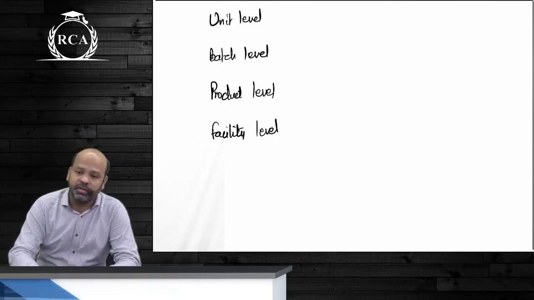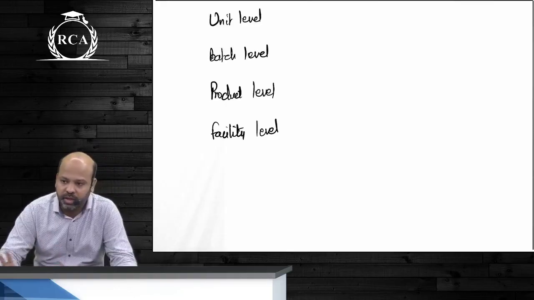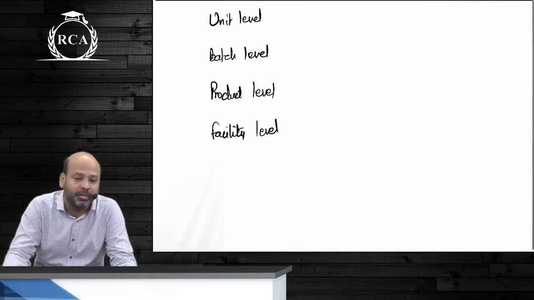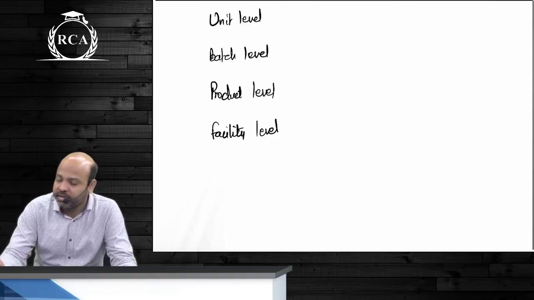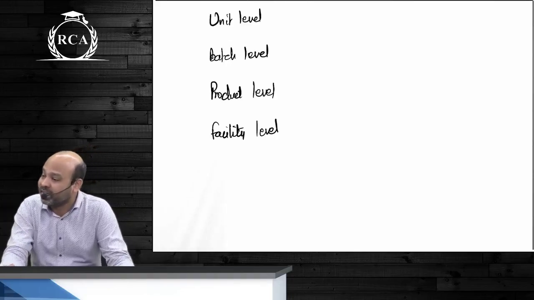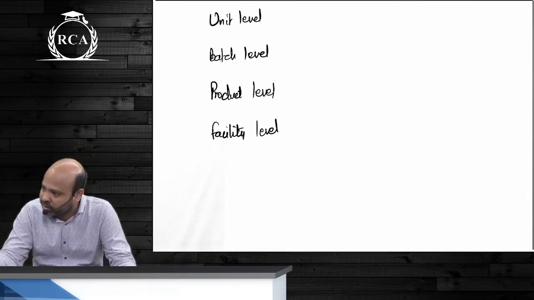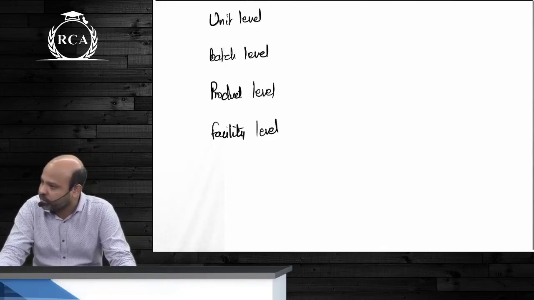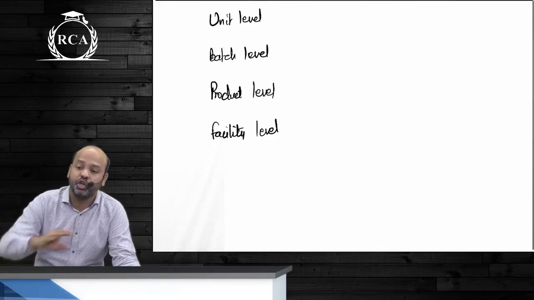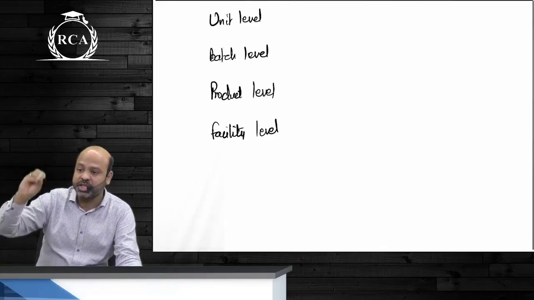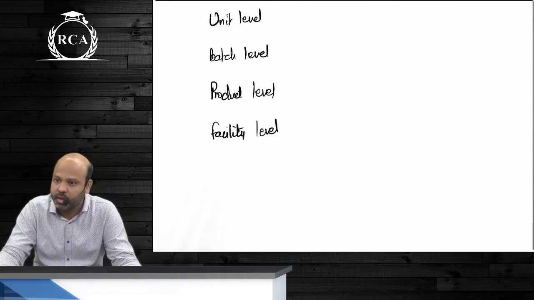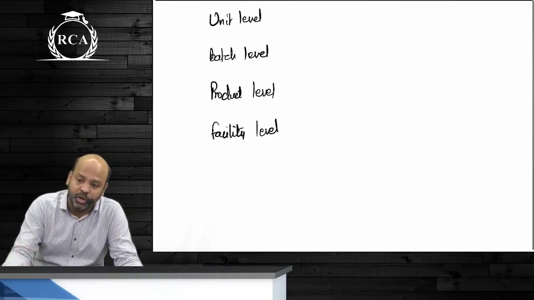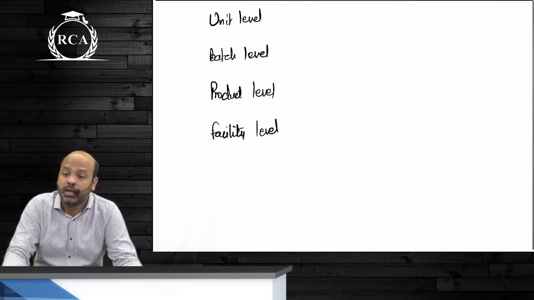Now, which organization should implement ABC? First thing, if overheads is a very insignificant part of your total cost, there's no point in implementing ABC. Let's say the total cost of a product is 100 rupees, of which direct cost is 95 rupees, 5 rupees are overheads. Even with a proper allocation basis, how much will you change the cost per unit? You are not changing your overall cost that you are incurring. You are only changing the allocation basis. Are you clear? So ABC would make more sense when overheads are a significant part of your total cost. They should be significantly higher.